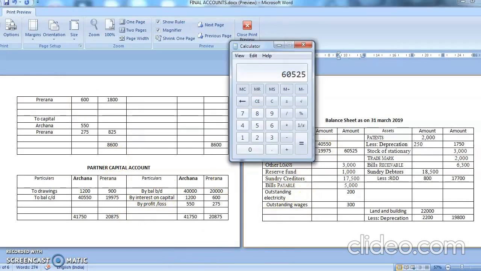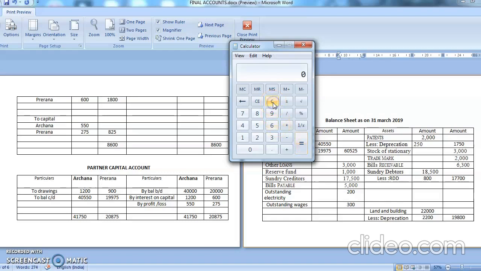चलो 60,525 plus 3,000 plus 1,000 plus 17,500 plus 5,000 plus 200 plus 300. So my total is coming to 87,525. I'm writing on my paper 87,525. This is my liability ka total.